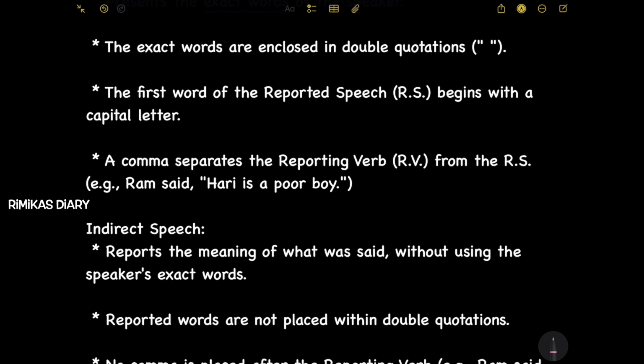A comma separates the reporting verb, RV, from the RS. Example: Ram said, "Hari is a poor boy." So here, the comma separates the reporting verb. In this sentence, the reporting verb is said. So a comma here separates the reporting verb from the reported speech. This part is the reported speech. So the comma separates the reporting verb and the reported speech.